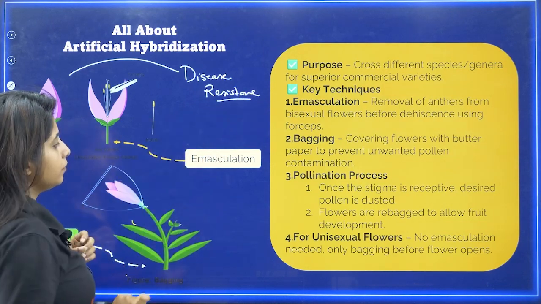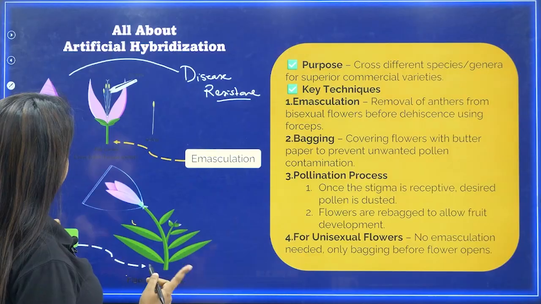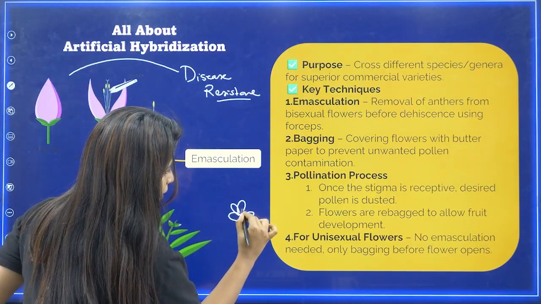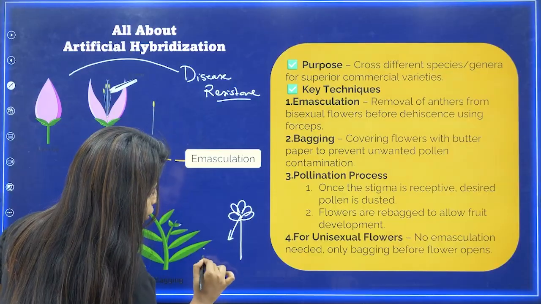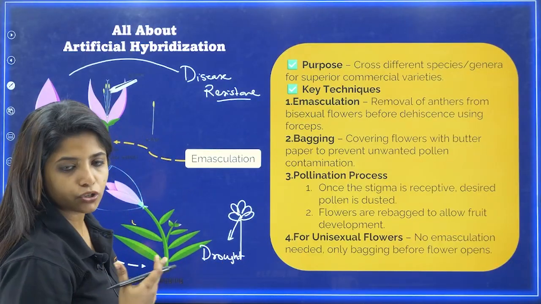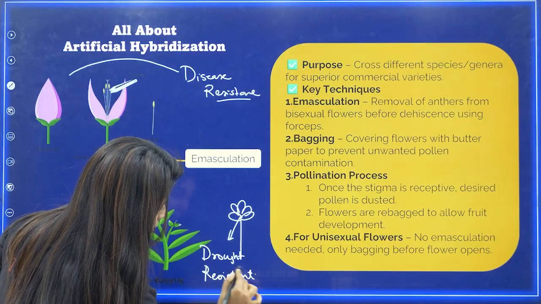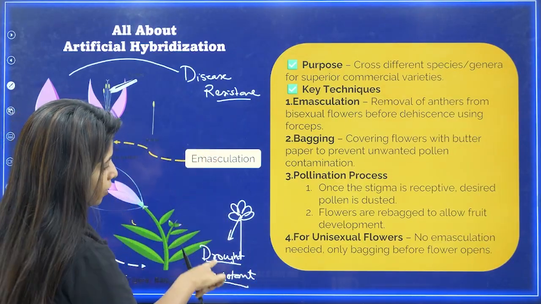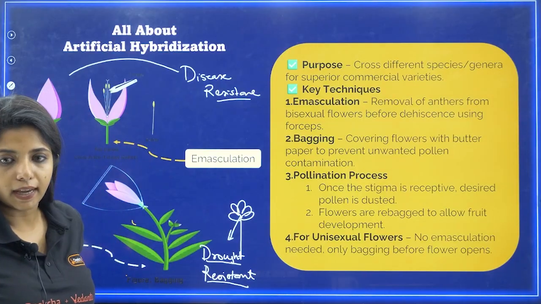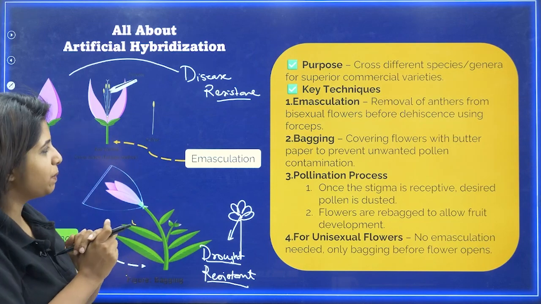And I have another plant, some other plant. This plant, my dear children, is drought resistant, as in it can survive even when water is not that much. So I have a disease resistant plant and also a drought resistant plant over here. I want to mix both of them, and I want them to have a baby plant.